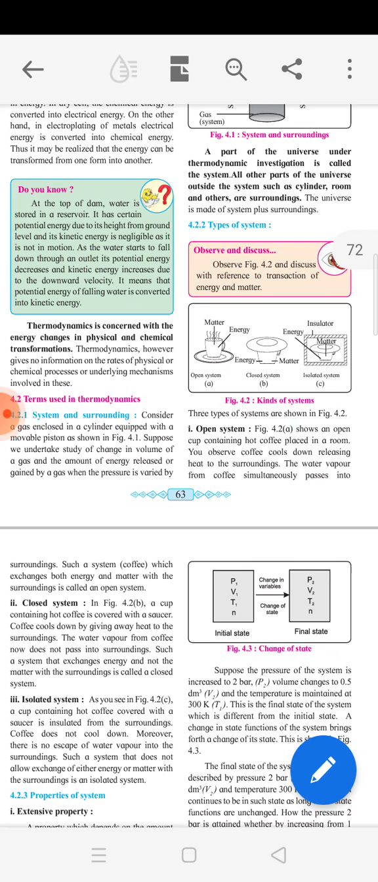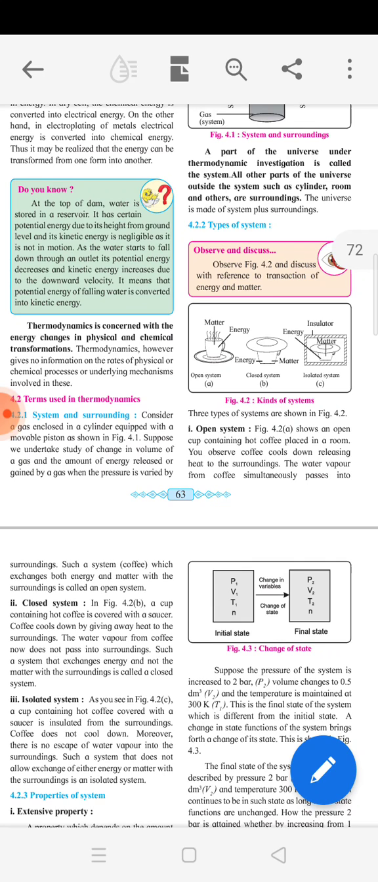Open system means what? See in the diagram, where the matter and energy exchange with the surrounding. See, there is a cup of tea. So an open cup containing hot coffee is placed in a room, and that coffee now cools down, releasing heat to the surrounding. Means what? The water vapor from coffee simultaneously passes into the surrounding. And the heat can flow from system to the surrounding or in the opposite direction.